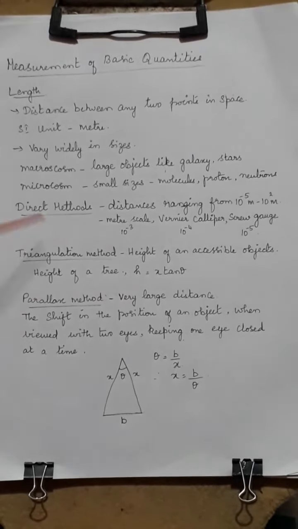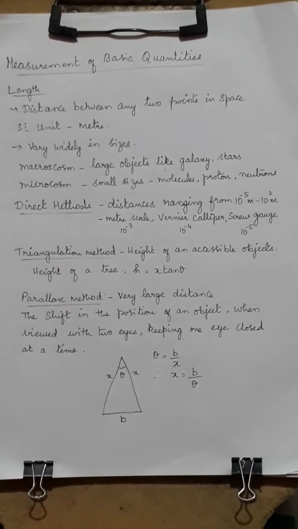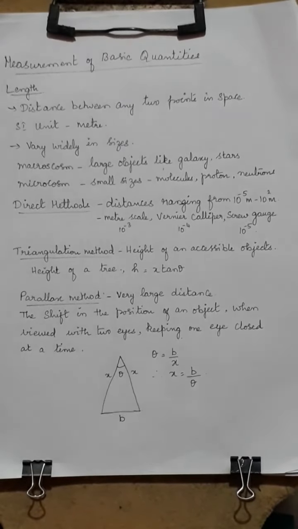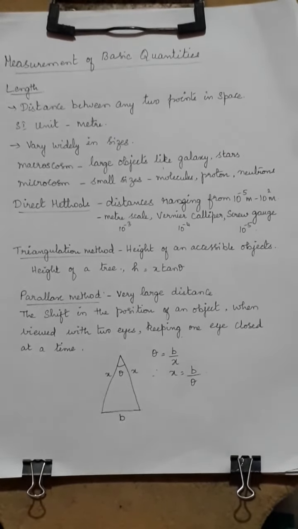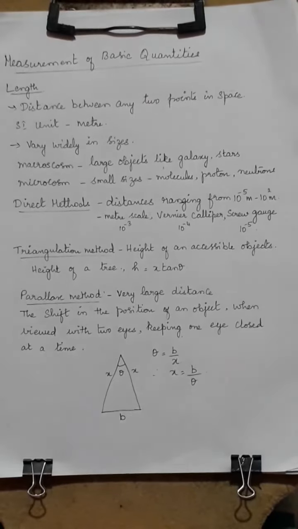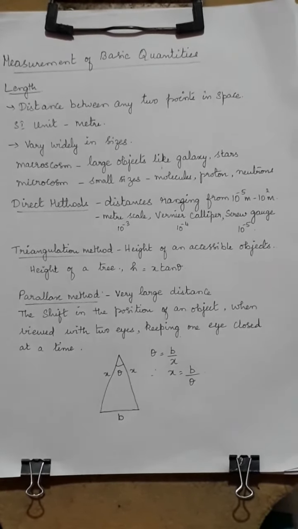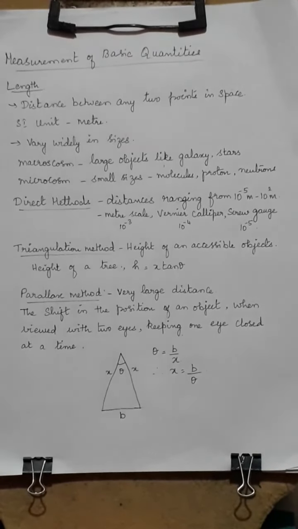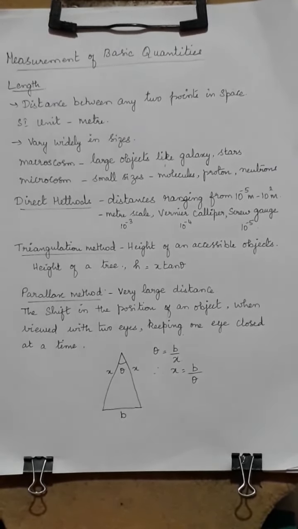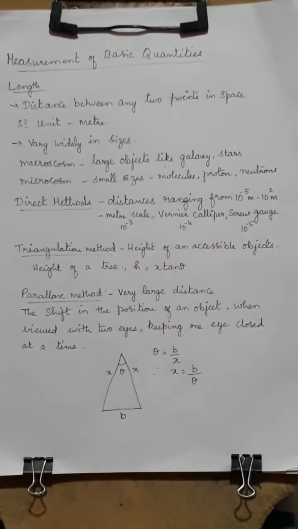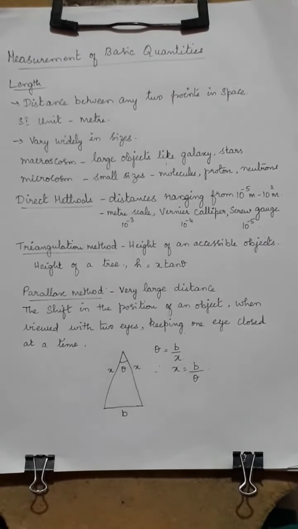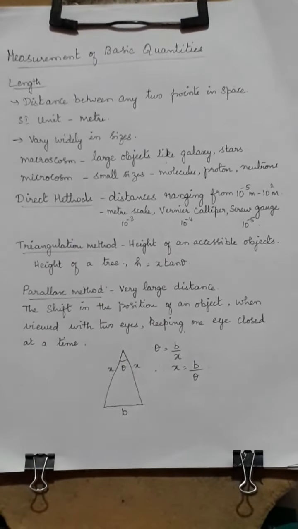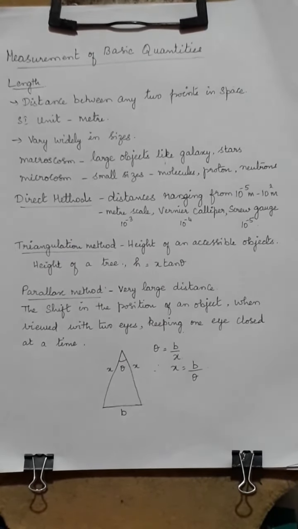The direct method is used if the range is between 10 power minus 5 meters to 10 power 2 meters. What is 10 power 2 meters? Kilometers. In your 10th standard you would have studied the screw gauge, which you can use for less than 1 millimeter. For less than 1 centimeter, you can use a vernier caliper.